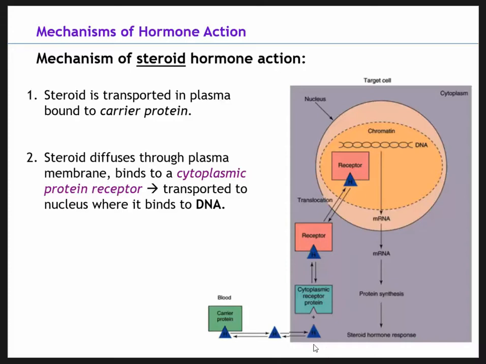Now we can see it's going to attach onto its receptor, our orange triangle there. And then that receptor allows that hormone to transport into the nucleus. As it transports into the nucleus, we're then going to have interaction with the DNA. So something called mRNA will help to stimulate protein synthesis.